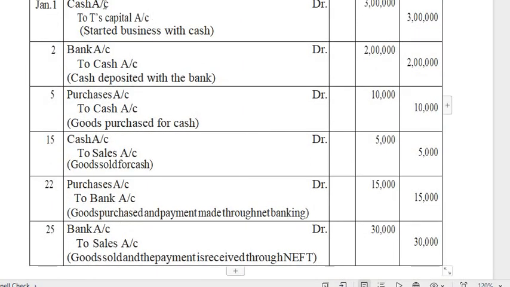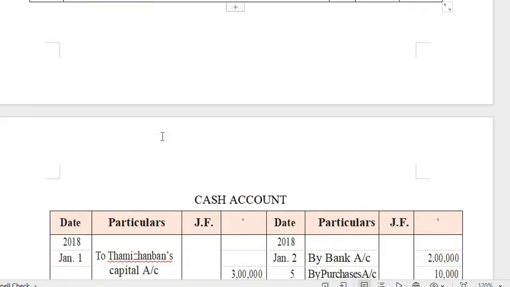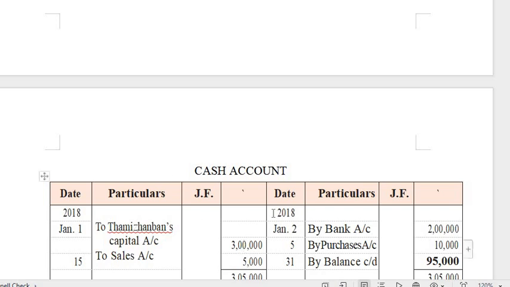Is the cash debited or credited? Cash account debit to T's capital. First you have to see whether the cash is debited or credited. If it is debited, you have to write this transaction on the debit side of your cash account. Sorry, I said credit earlier. The cash account is debited, so you have to write on the debit side of your cash account.